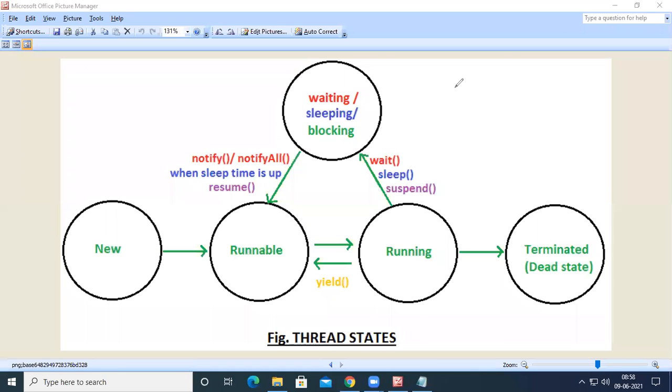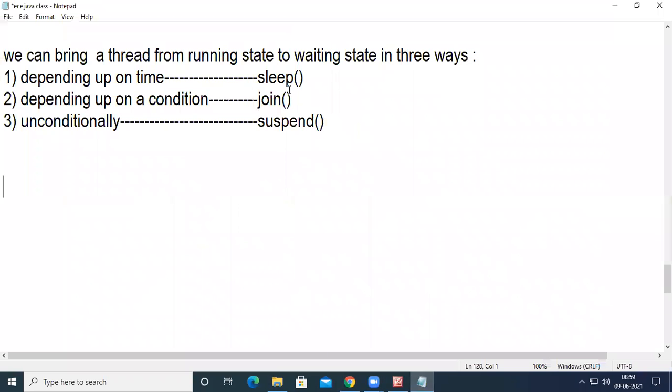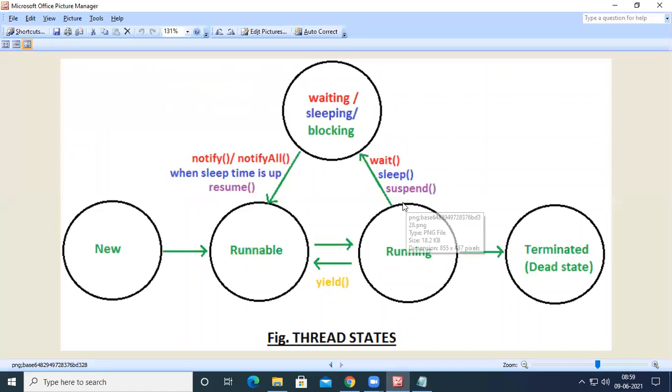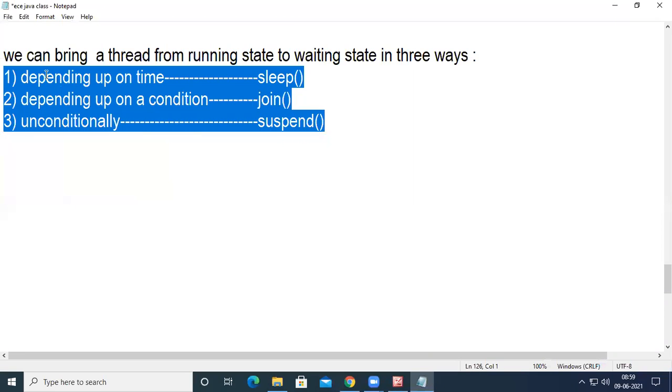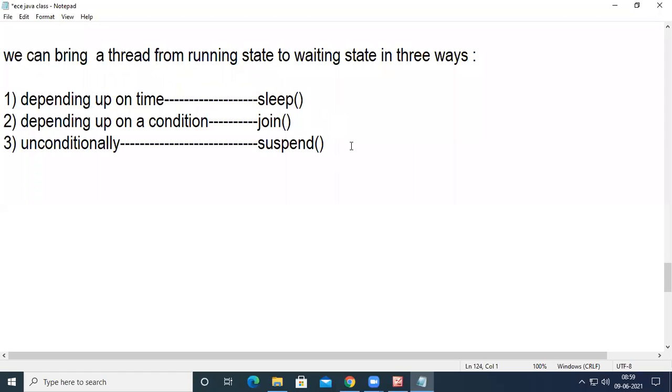Okay, now other than these three, in the picture we are seeing one more thing called wait. On the left-hand side, we are seeing notifyAll. So what are these methods and what is the use of these methods? Here, all these three methods can be used in non-synchronized blocks. Non-synchronized blocks means, for example, there exists a block.